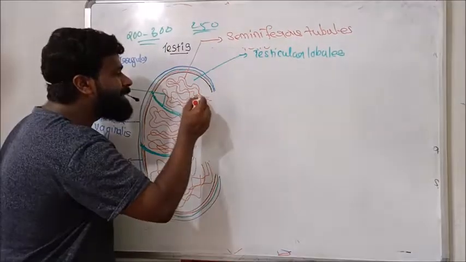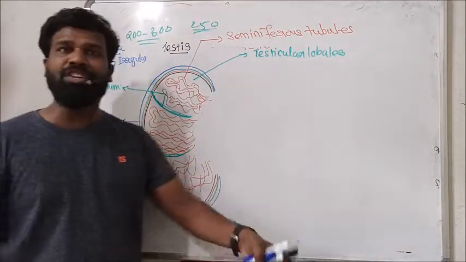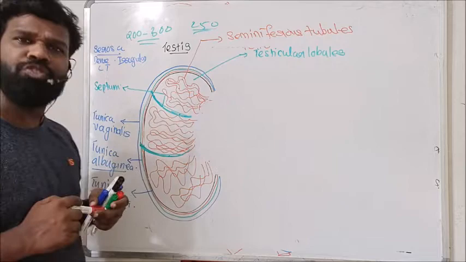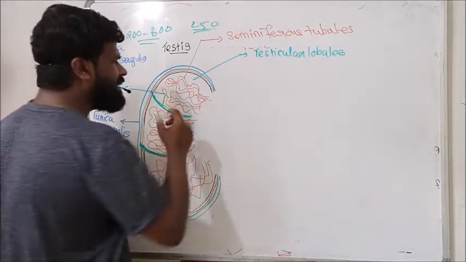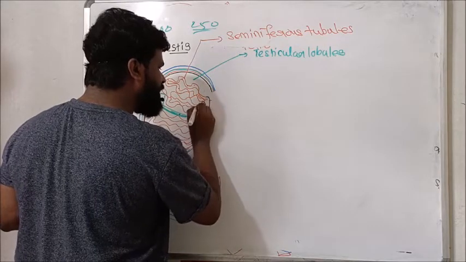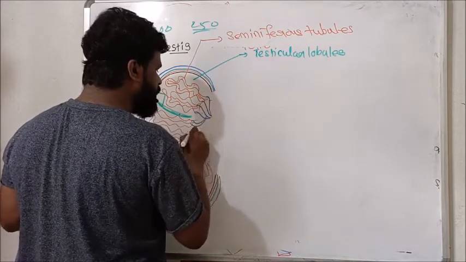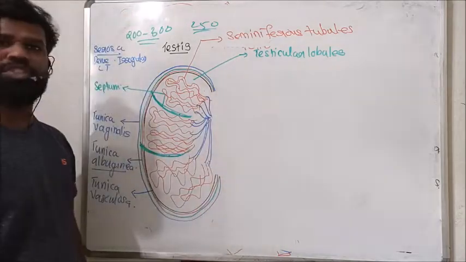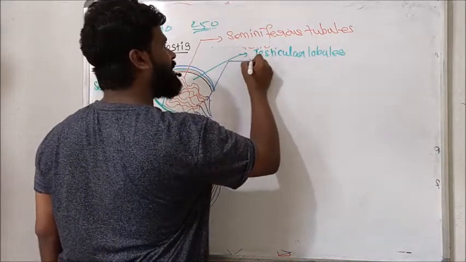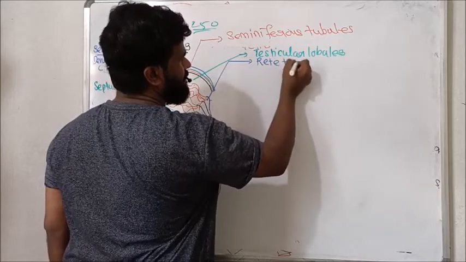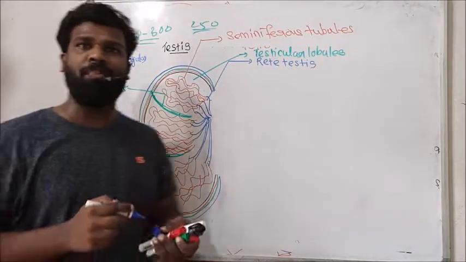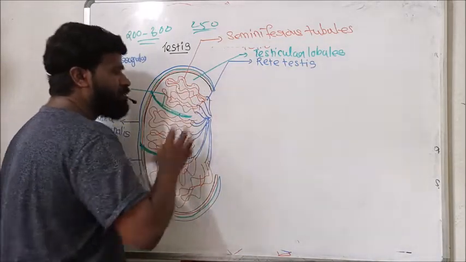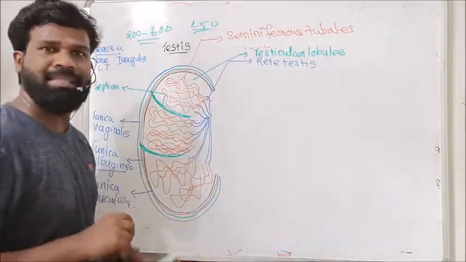That spermatogenesis takes place in the lumen of the seminiferous tubule. From each lobule, the seminiferous tubules open into another duct called the rete testis.